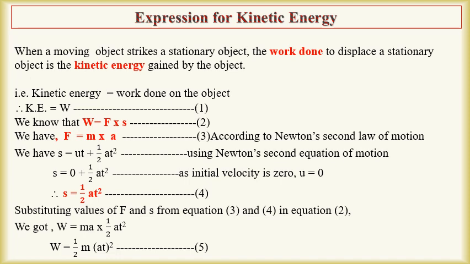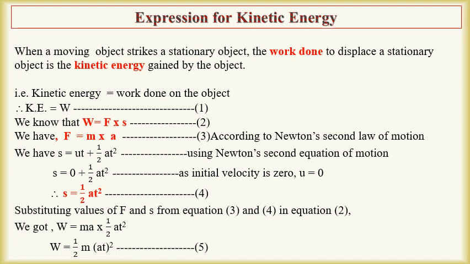We have W equal to F into S and F equal to m into a according to Newton's second law of motion. We have Newton's second equation of motion as S equal to ut plus 1 upon 2 at square.